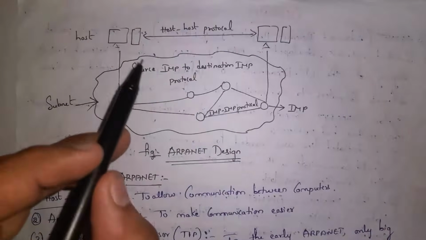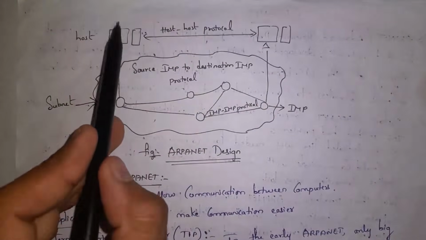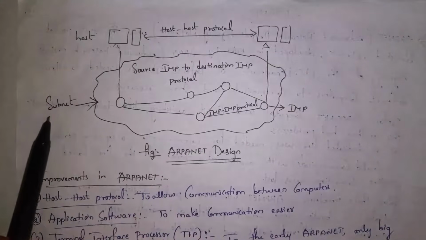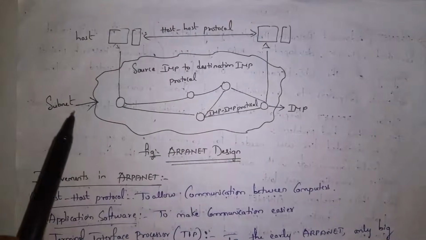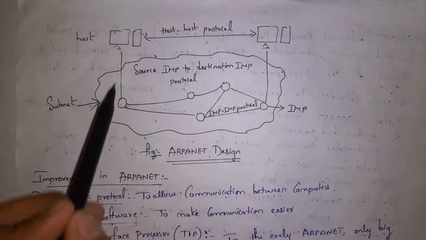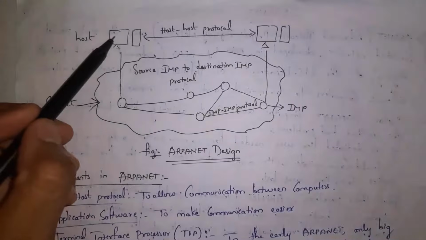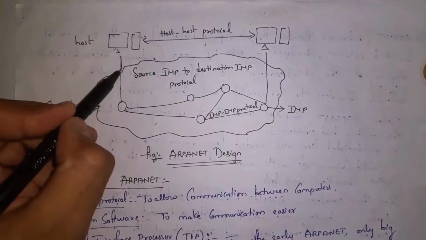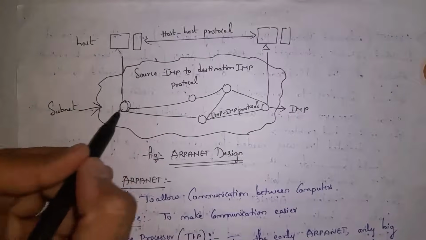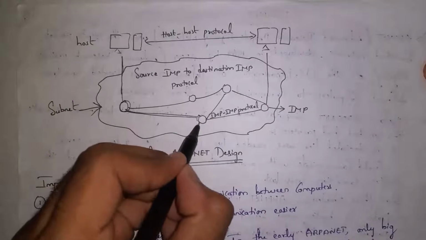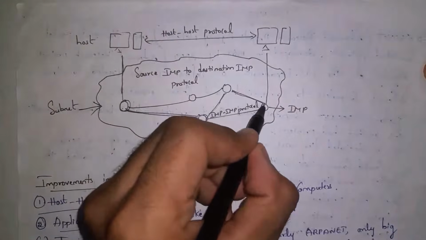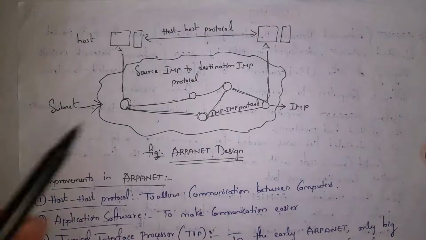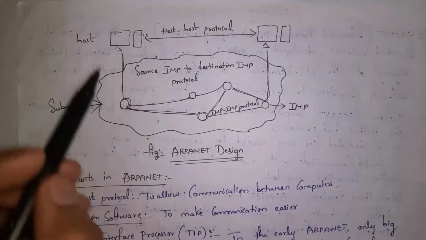Guys, this is ARPANET architecture. For example, this computer wants to communicate with this computer, so we call these two computers hosts. Guys, subnet stands for subnetwork. So a subnet is a network that contains IMP devices and laser lines. For example, this computer wants to send hello to this computer. So from the laser line, that is from cables, data is transferred to this IMP device, and from this IMP device, data is transferred to another IMP device, and then data is transferred to the destination host. And laser lines are nothing but cables which will connect different IMP devices and host to IMP device.